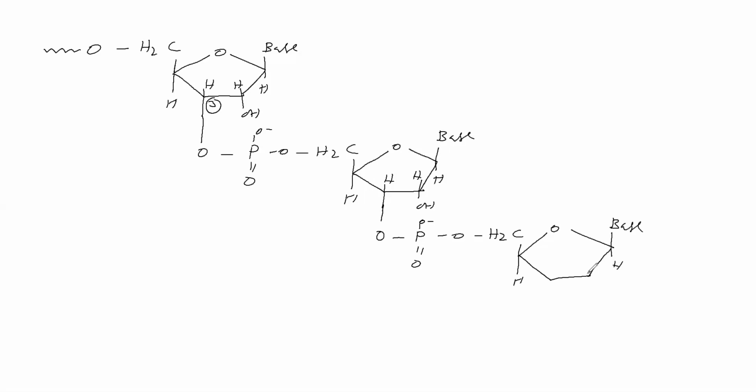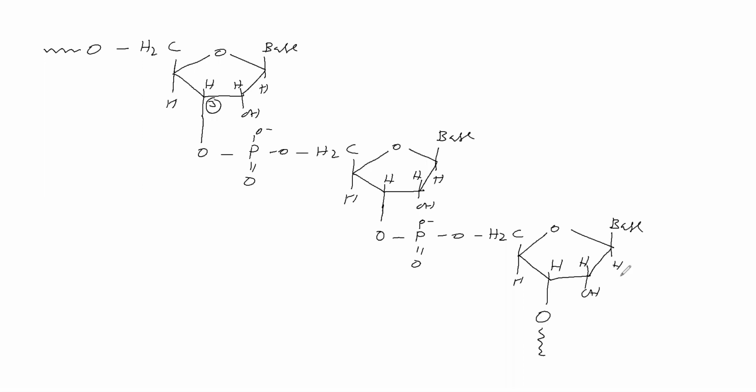Here base, H, HOH, here H, here O. This is linking with the phosphate, and here also phosphate continuation. Now see here, this is a nucleotide. In this nucleotide, the sugar C3 carbon is linking with the phosphate oxygen of the neighboring nucleotide, and it continues like this.